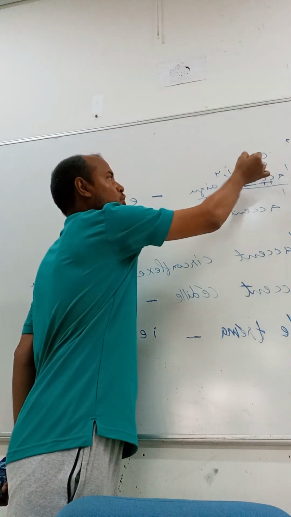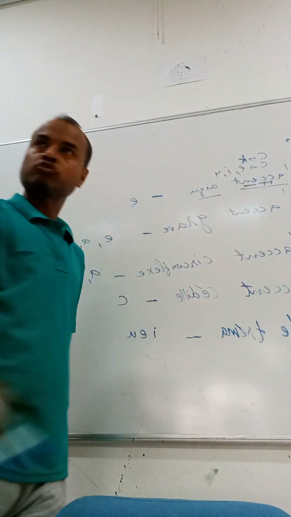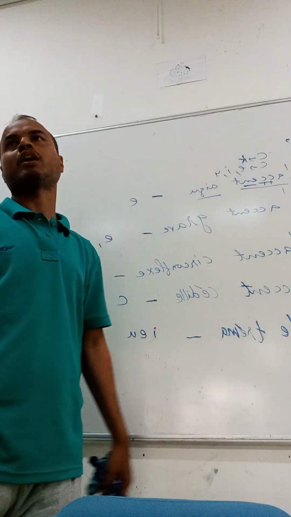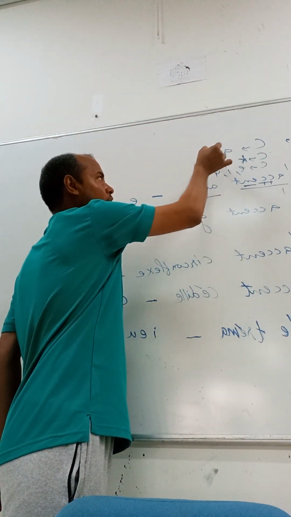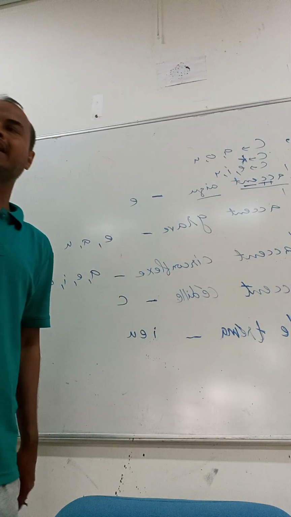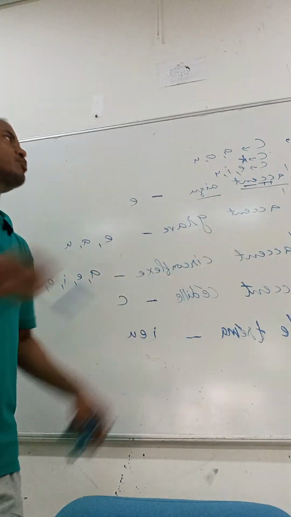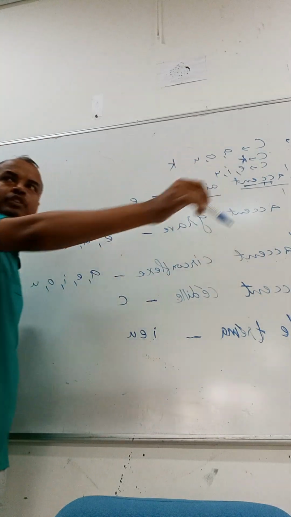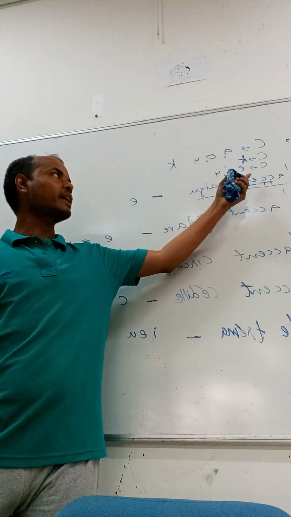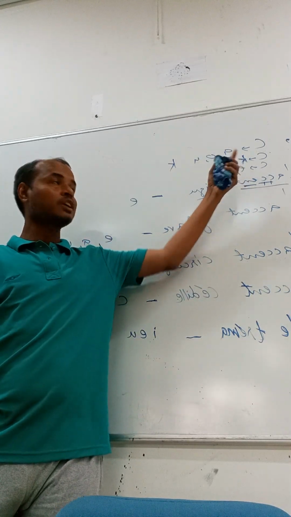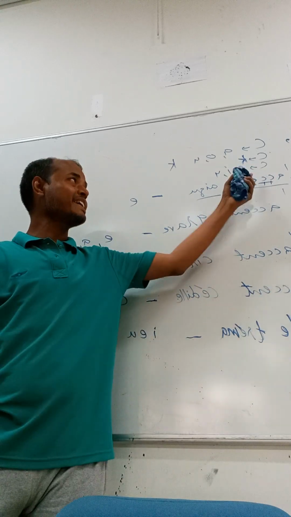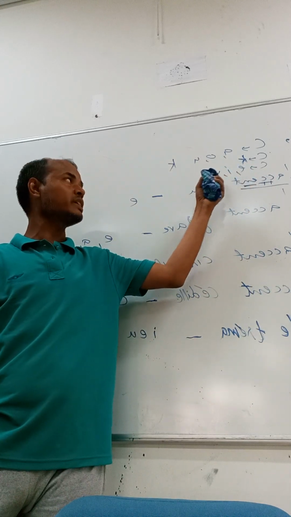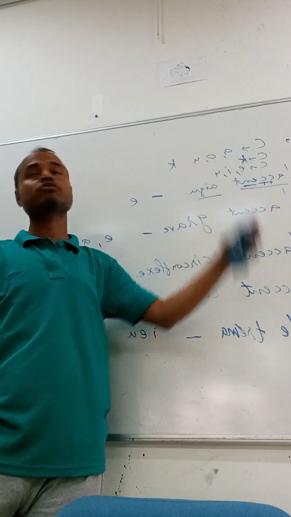And when C is followed by a consonant, C will be pronounced ka. Third point, when C is followed by A, O, U, in that case also C will be pronounced ka.